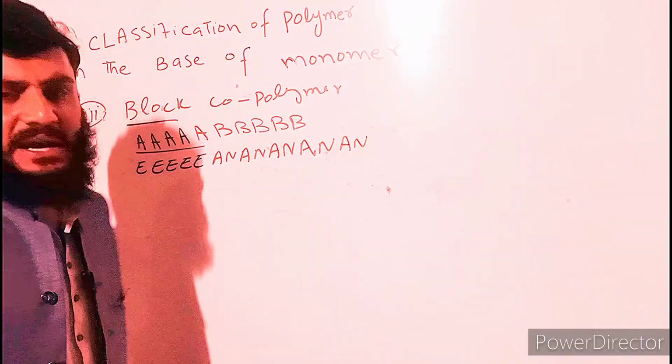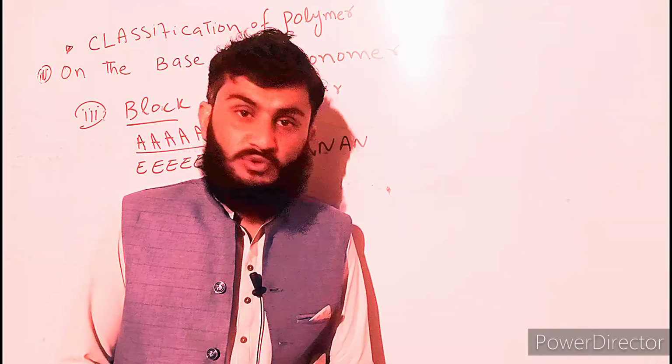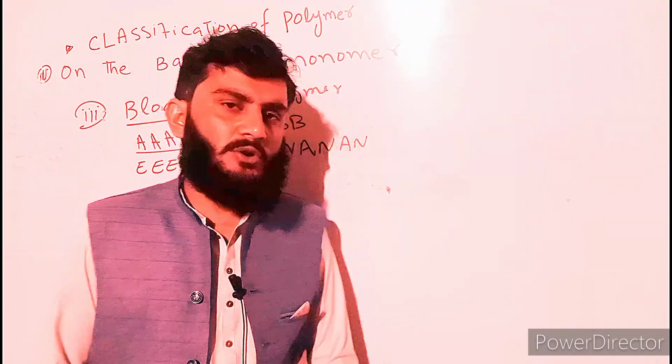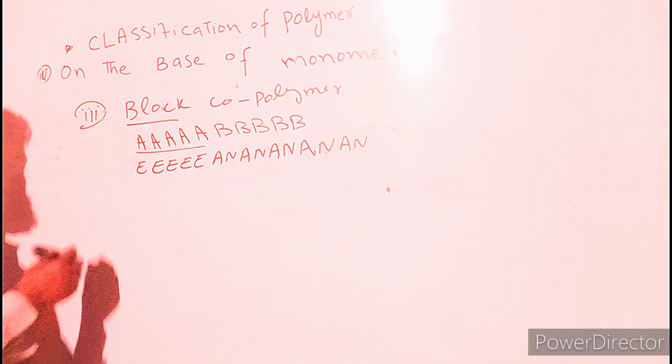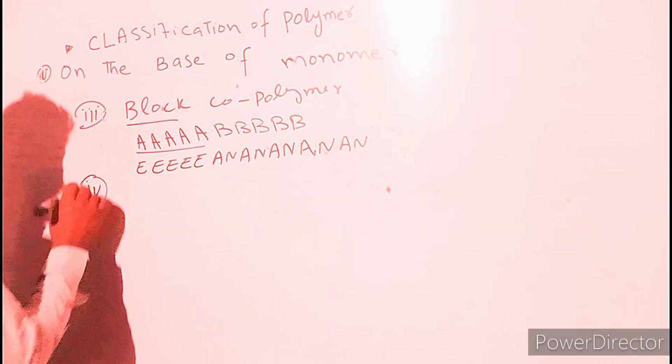If monomers are arranged this way, such a copolymer is known as block copolymer.